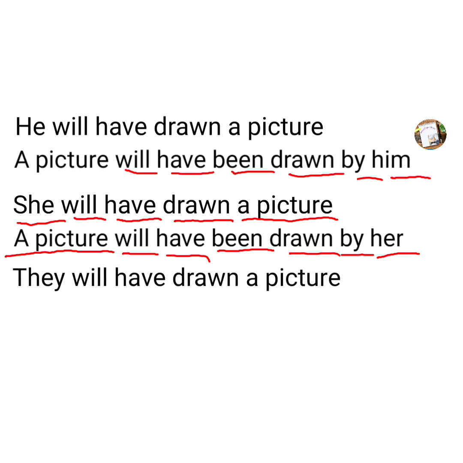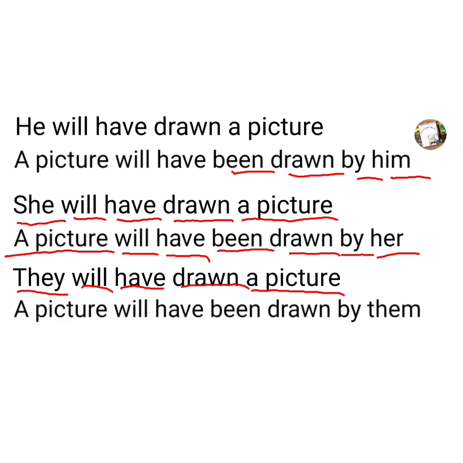Now they is the plural form of the third person. They will have drawn a picture. They is the subject, will is the auxiliary verb, have is the auxiliary verb, drawn is the past participle form, V3 form of the verb, and a picture is the object. Now when we are changing to passive form, the object changes to subject. What is the object here? A picture is changing to subject. A picture will have been drawn: will and have are auxiliary verbs, been is added here, and drawn, the V3 form, the past participle form of the verb, is used. By is the common word here, and the pronoun changes: they changes to them. A picture will have been drawn by them.